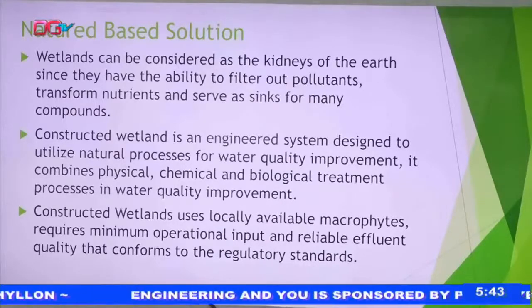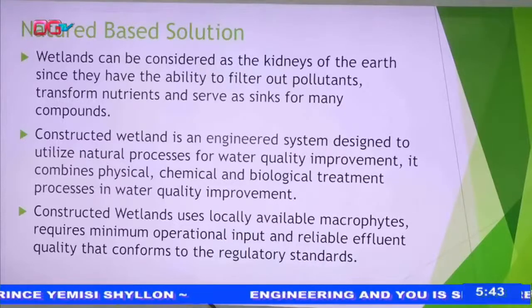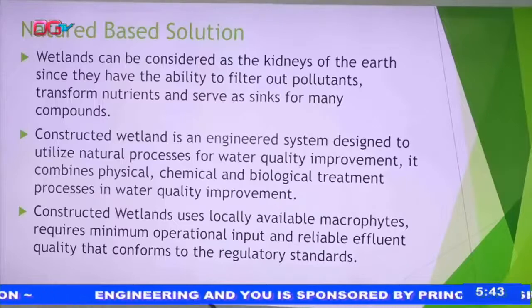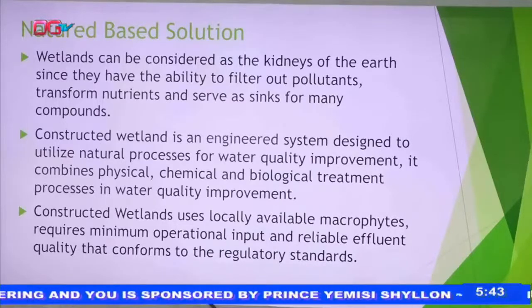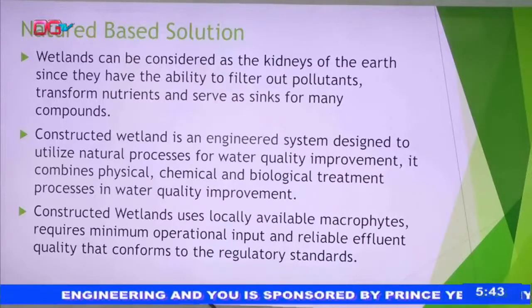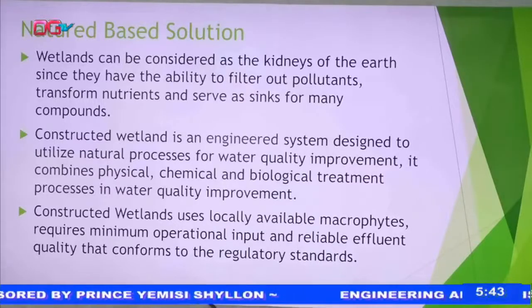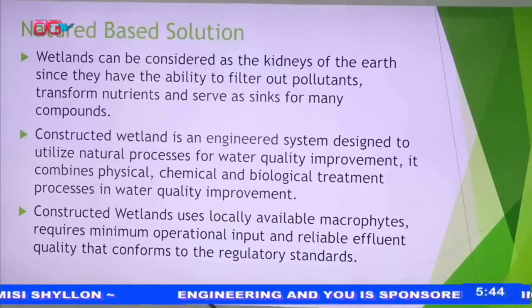So the constructed wetland is an engineered system designed to utilize natural processes for water quality improvement. It combines physical, chemical, and biological treatment processes in water quality improvement. So you have to put all these things into consideration before you treat. Because for our treatment, most times we consider the physical: is it because of the weight that the thing is settling down? What is the quantity of sludge that we get?